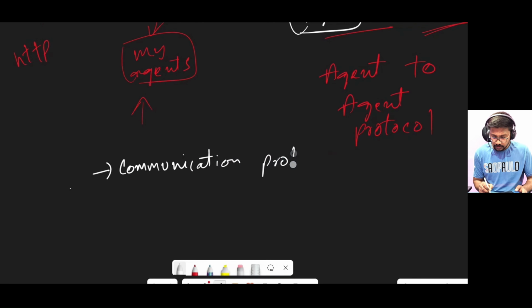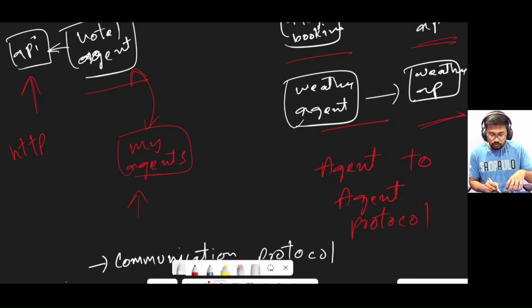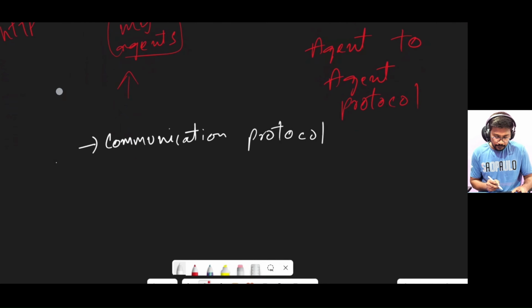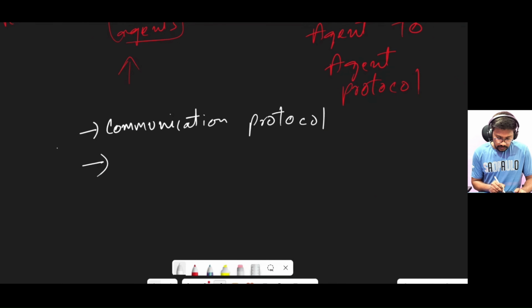Okay, now suppose we have a communication protocol. How should my agent know about the other agent? How does my agent know that this is a hotel agent? So there should be a discovery mechanism.